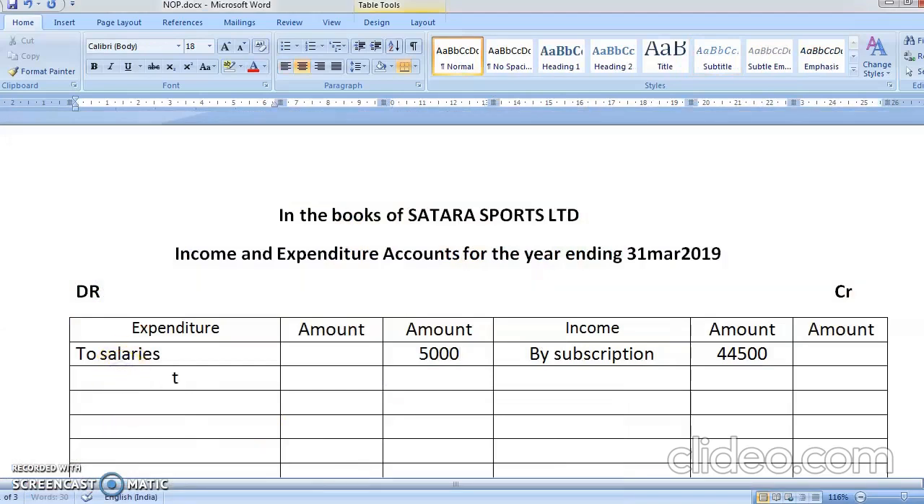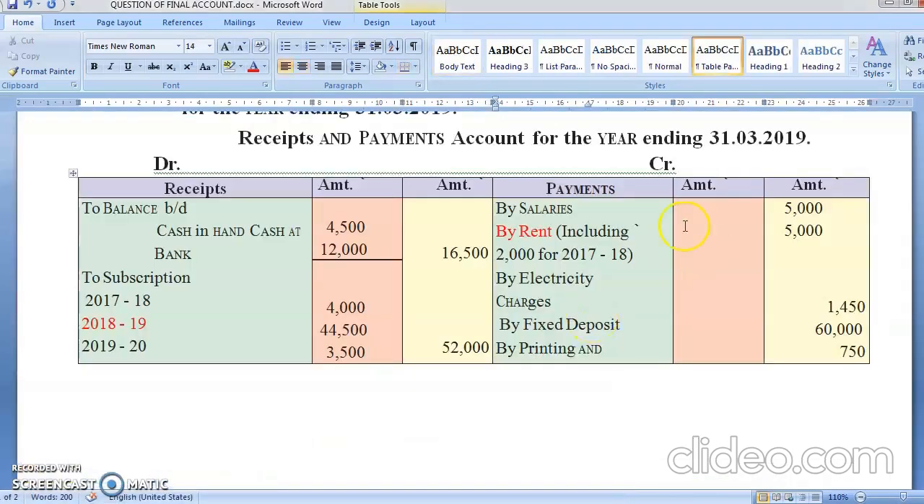You'll write here to rent, it is 5,000 less paid last year. How much was the last year? 2,000. So current year का हो गया 3,000, and then there is one more adjustment. You can write this way also students. 5,000 was totally you paid, 2,000 was the last year, so current year का 3,000.